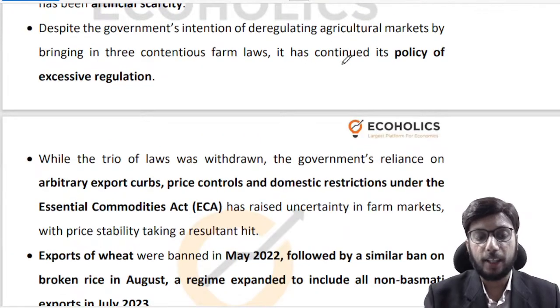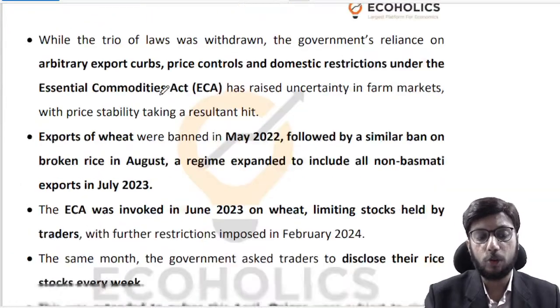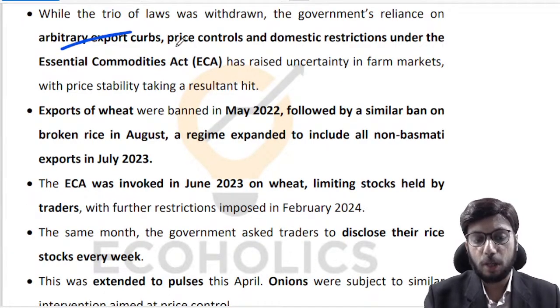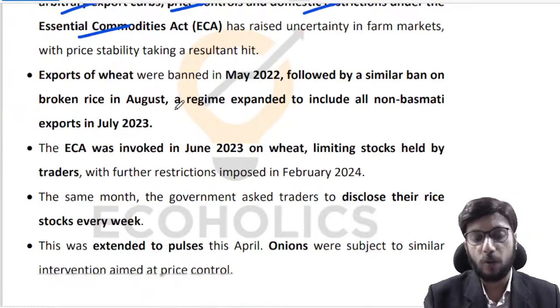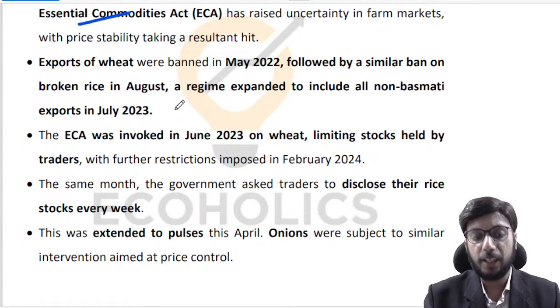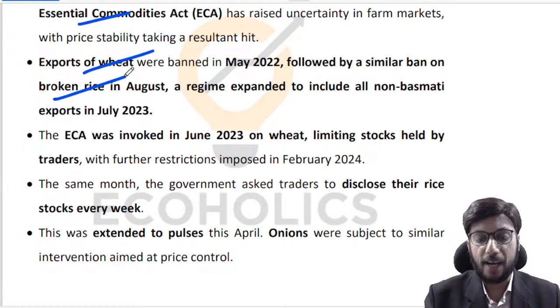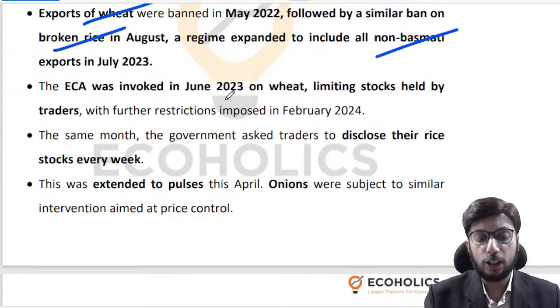That message is not working. This idea of excessive regulation is not working. Arbitrary export curbs, price control, domestic restrictions, application of the ECA, it's not working. Time and time again, it has been done. So for wheat, exports were banned. Broken rice, exports were banned. Non-basmati exports, banned, right? Similarly, the Essential Commodities Act was imposed upon wheat, right?